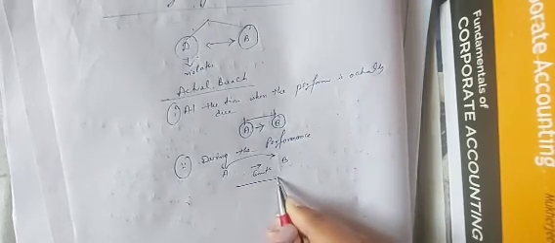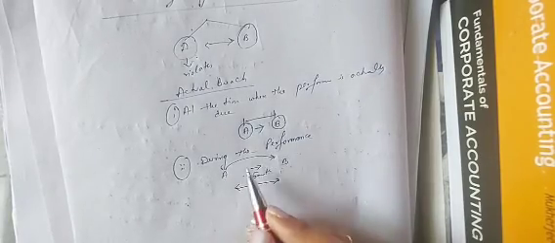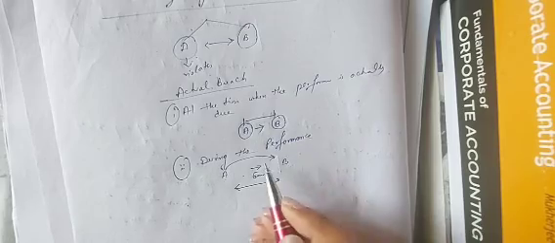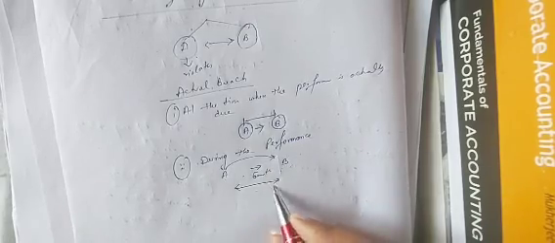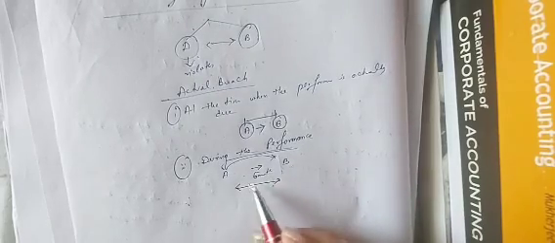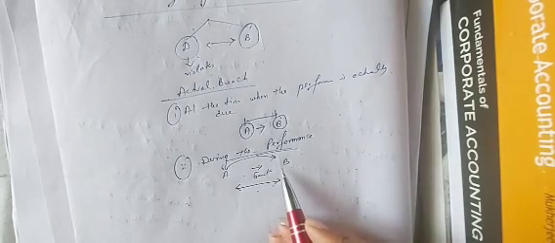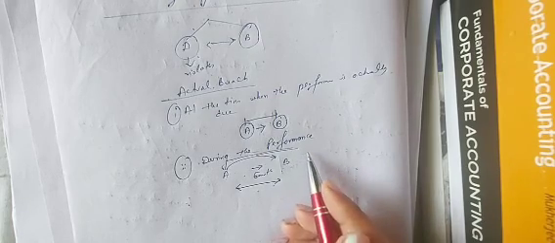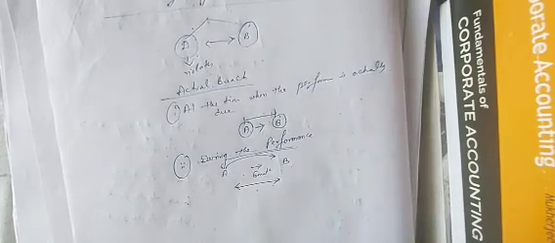The contract was already there, but A fails to perform the contract. A is violating his part of the obligation. So during the performance, A is violating. So this comes under the actual breach of contract, right?